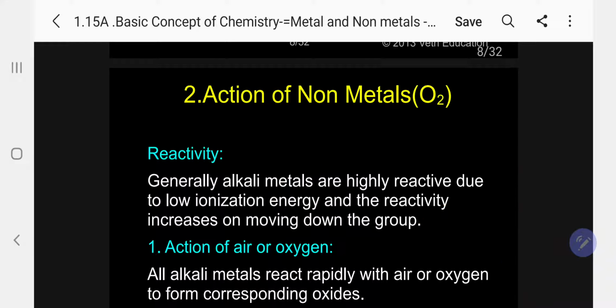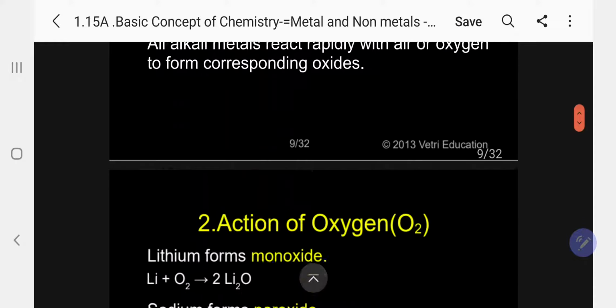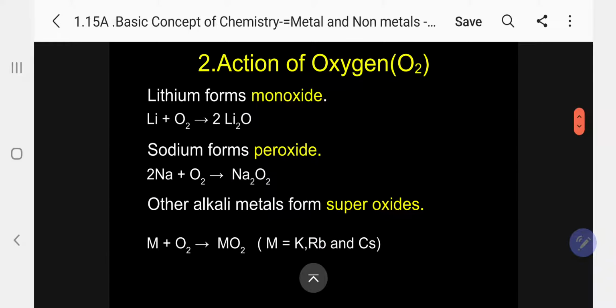First I am taking a non-metal, oxygen. All alkali metals react vigorously with air or oxygen to form the corresponding oxide. But the formation of oxides is different. You must know clearly. Please follow. A question can be asked on this.